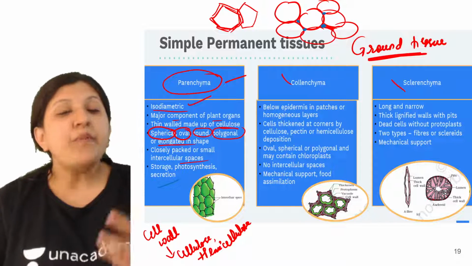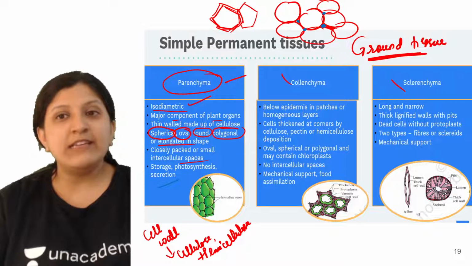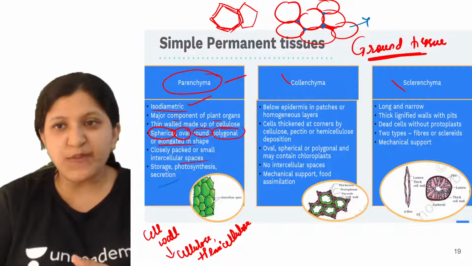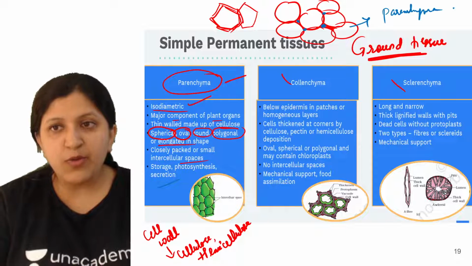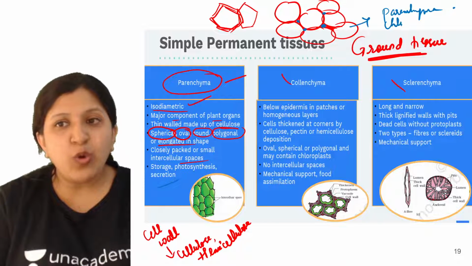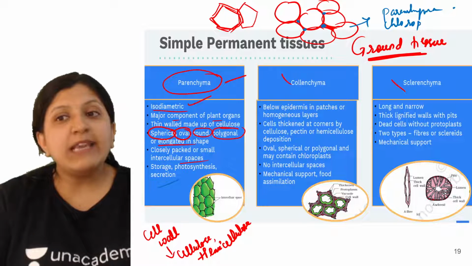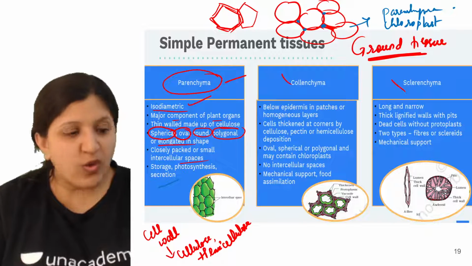Now if a parenchyma cell is there and it is having a chloroplast. Okay, so let's say there is a parenchyma cell, so this is a parenchyma cell now, which is having a chloroplast. So in that case, what do we call it? Any idea on this one?